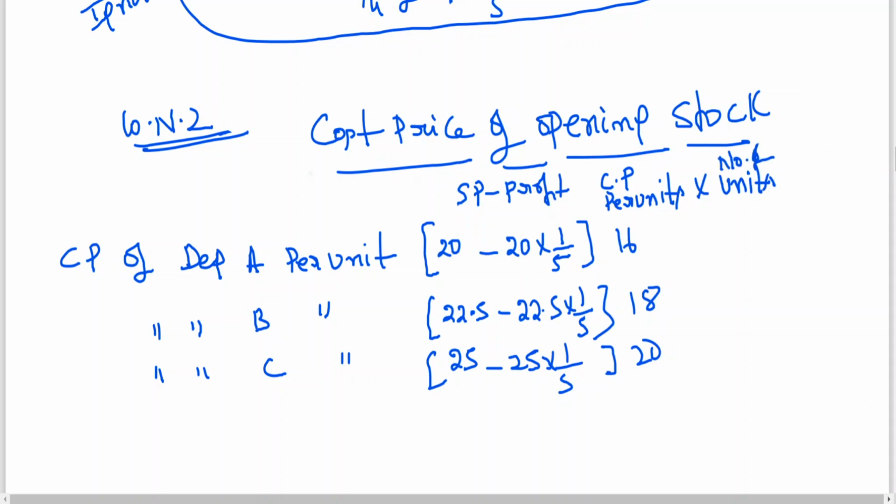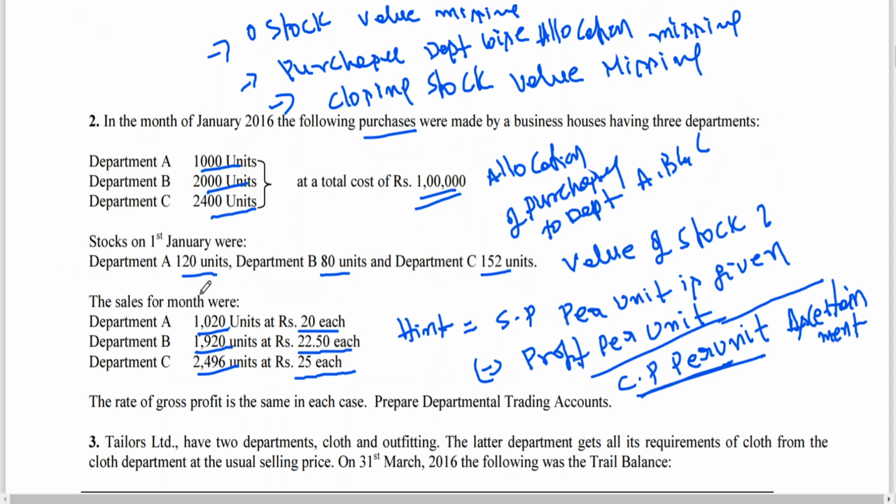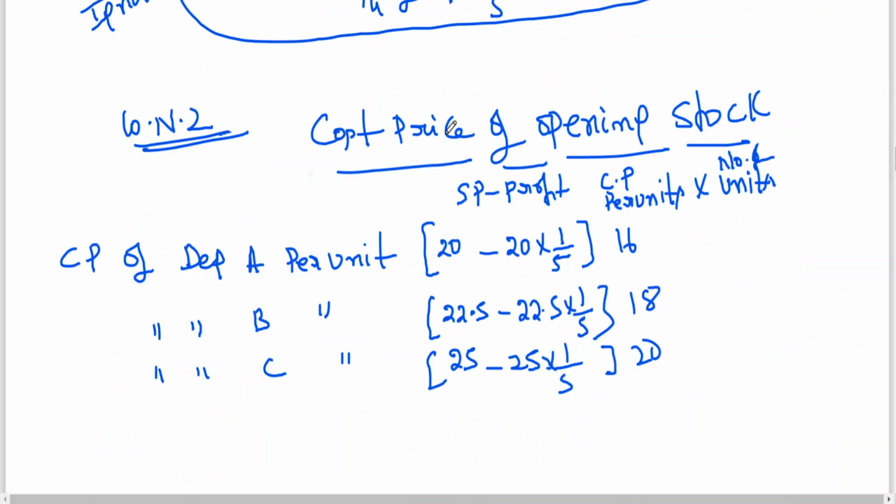Number of units, opening stock, you can see opening stock 120, 80, 152.